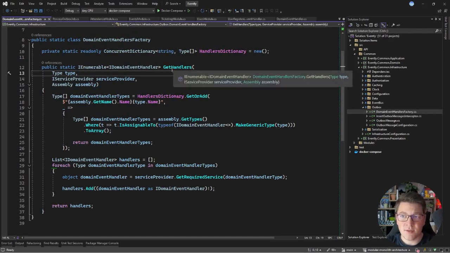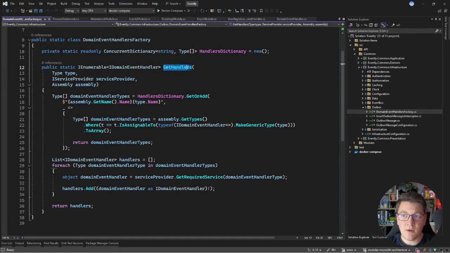First of all, notice that this is a static type, and we have one method inside called GetHandlers. This is going to accept a specific type, which is actually going to be our domain event type, and we're also going to take in a service provider. This is going to be a scoped service provider so that we can get back a scoped instance of the IDomainEventHandler interface. We will also take in an assembly which we will scan for implementations of the respective interface. And then here is what we are doing inside of the implementation of this method.